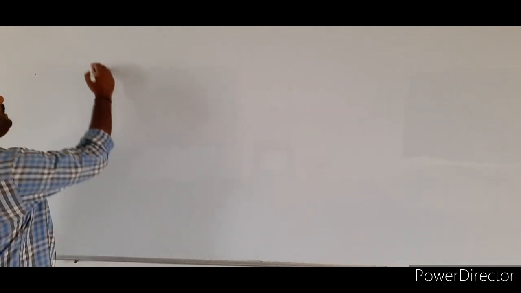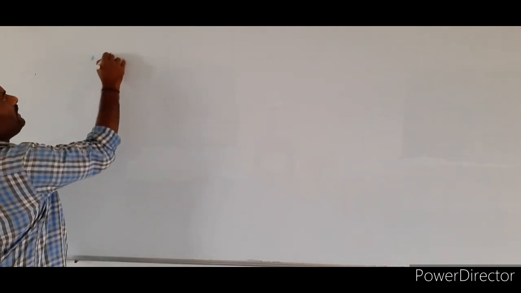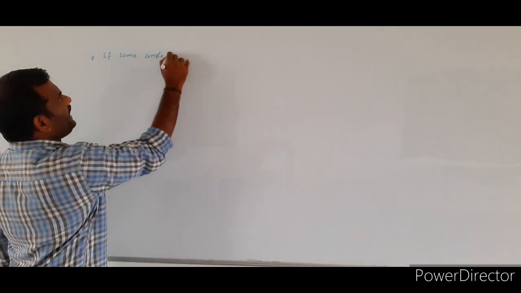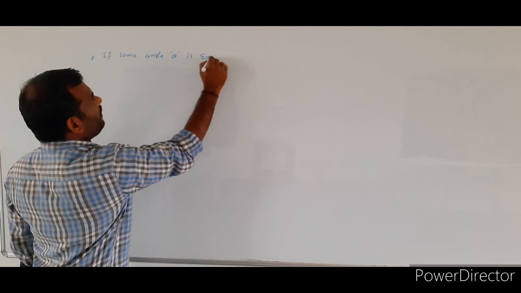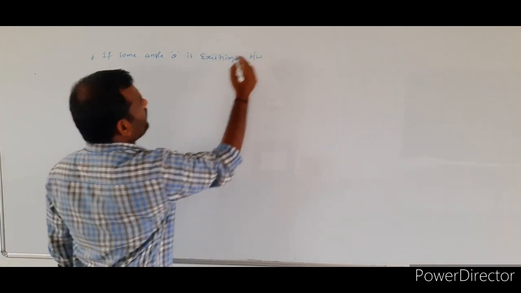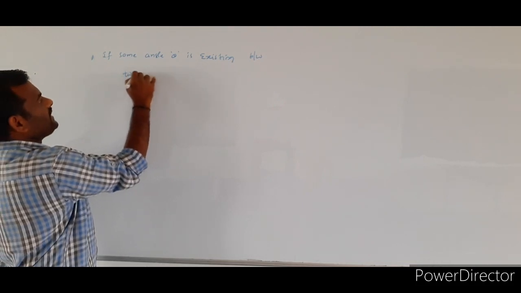So here we are assuming that some angle theta exists between two moving objects.